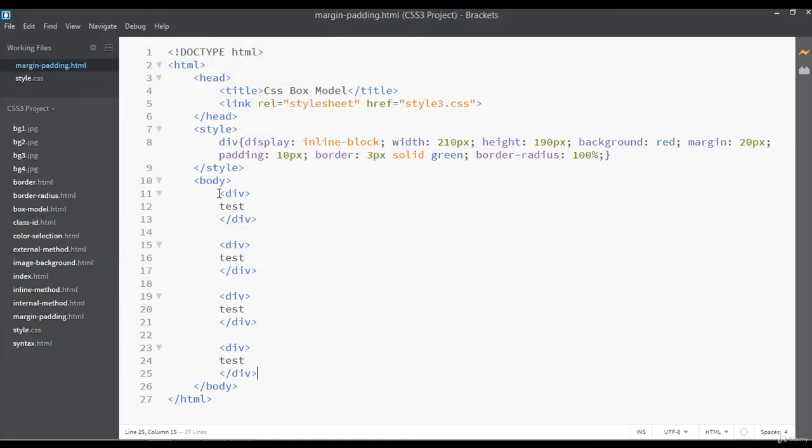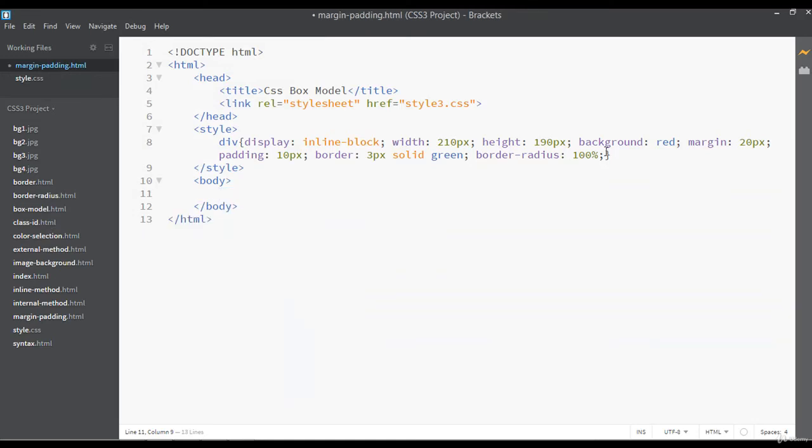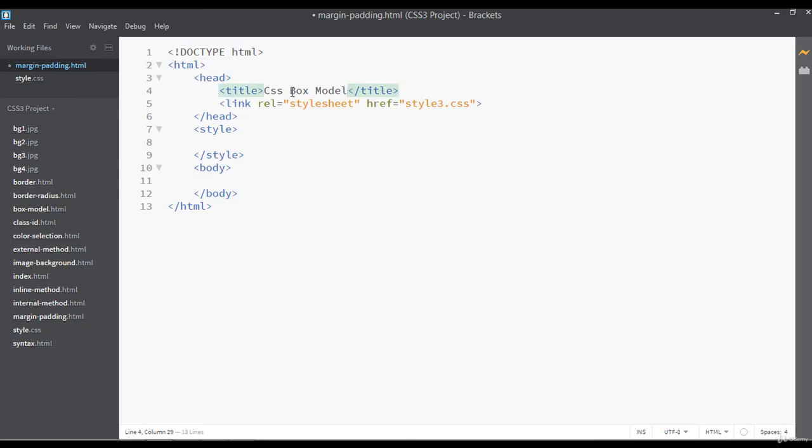I'm going to remove all this extra text from the body and also from the style, because we are going to write new code here. CSS, you can say margin and padding. You can save and preview the file on the browser.